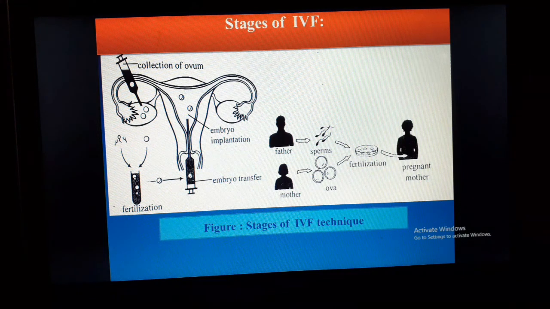If an embryo sticks to the lining of the womb and grows, pregnancy results. More than one embryo may be placed into the womb at the same time, which can lead to twins or triplets or more. Unused embryos may be frozen and implanted or donated at a later date. So, dear students, this is all for the stages of IVF.